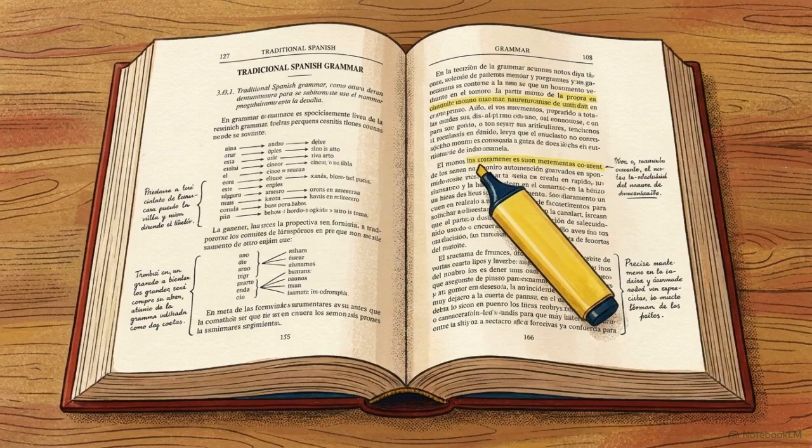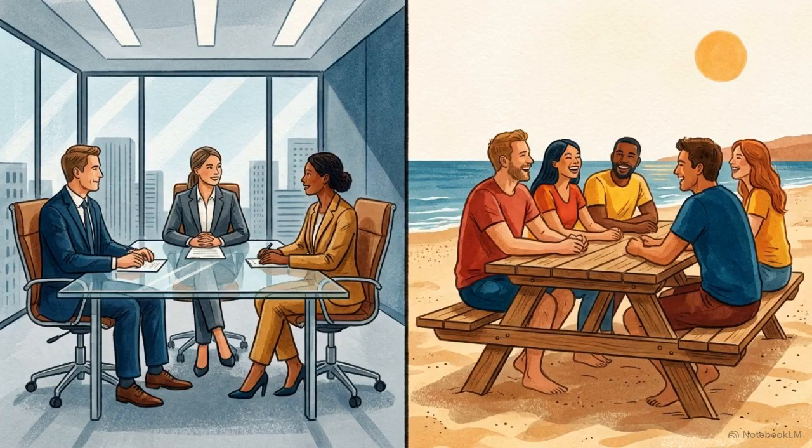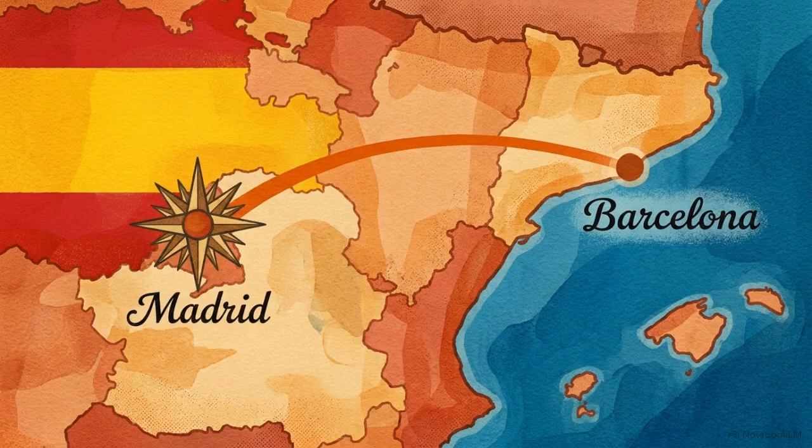This creates a choice for every learner. Do you stick to the universal utility of the textbook, or do you adjust your speech to match the local resonance of the city you're actually in? Deciding which path to take depends on the specific experience you want to have, and how you handle the subtle differences that emerge once you leave the capital.